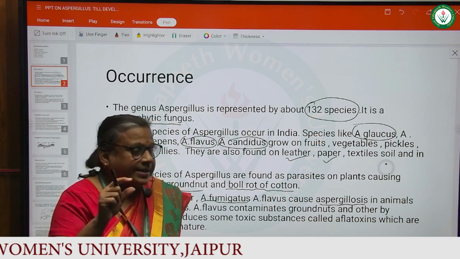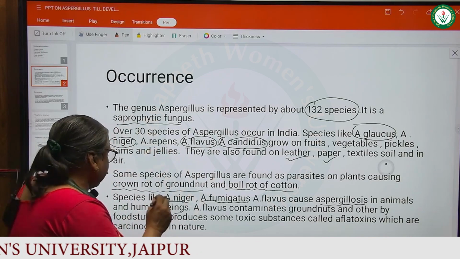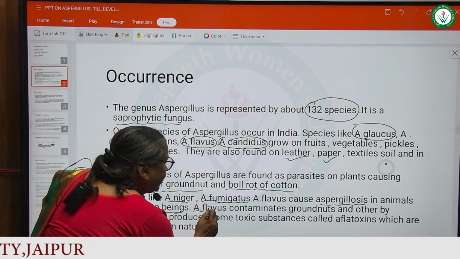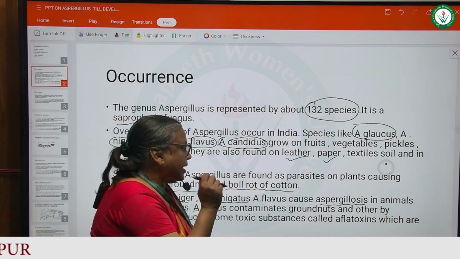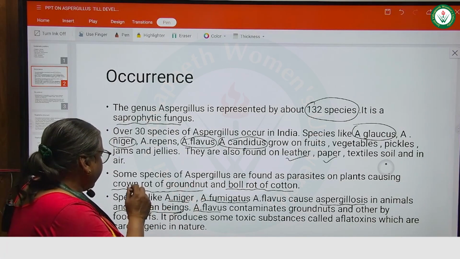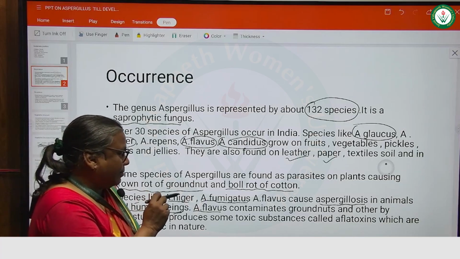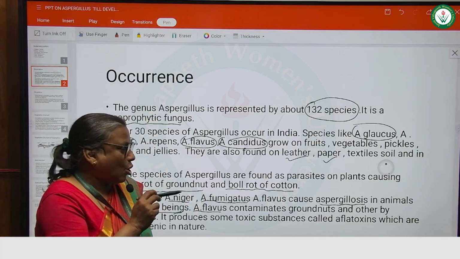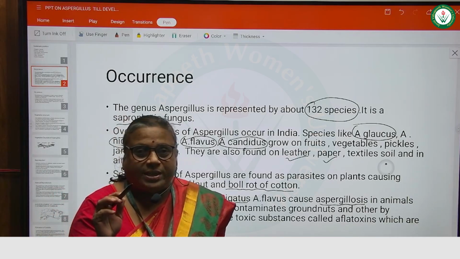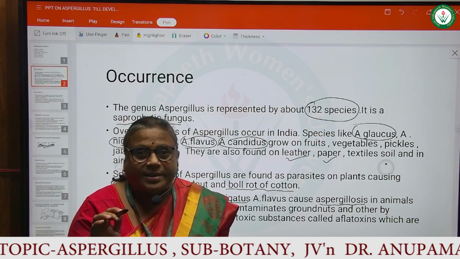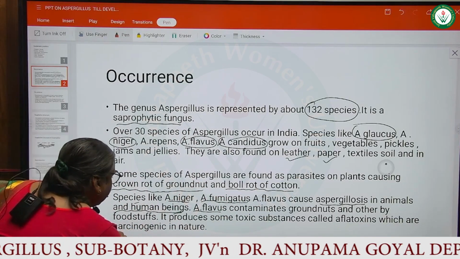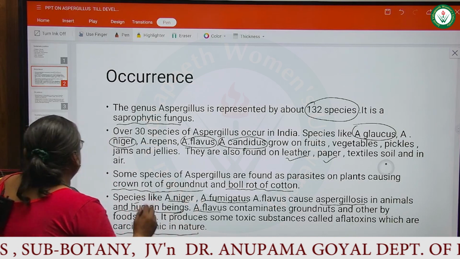The name of the disease is aspergillosis. In human beings, Aspergillus flavus contaminates groundnuts and other foodstuffs. It produces some toxic substances called aflatoxins. So Aspergillus produces some toxic and poisonous substances called aflatoxins which are carcinogenic in nature.